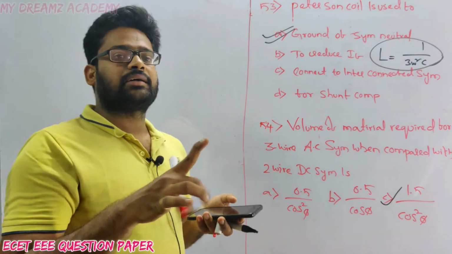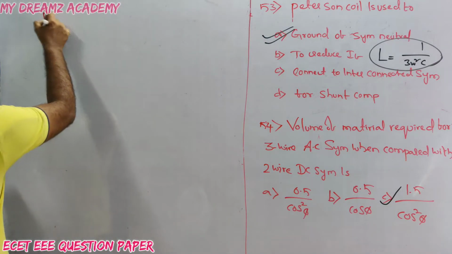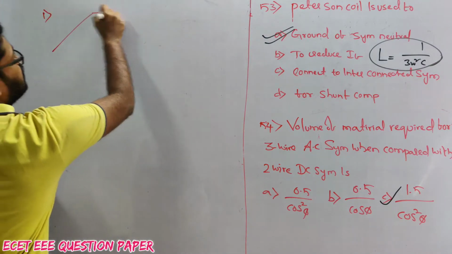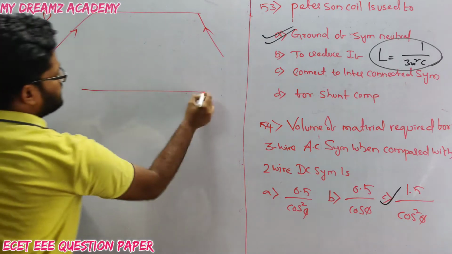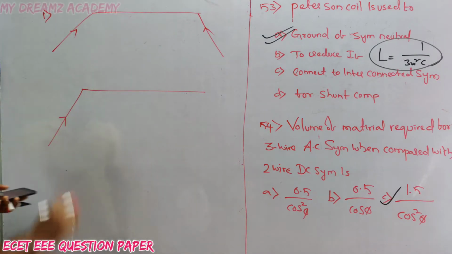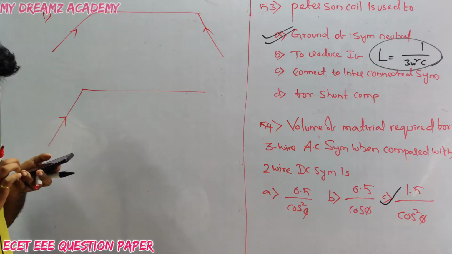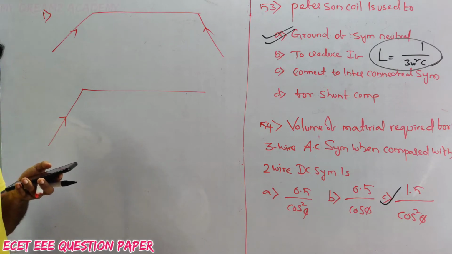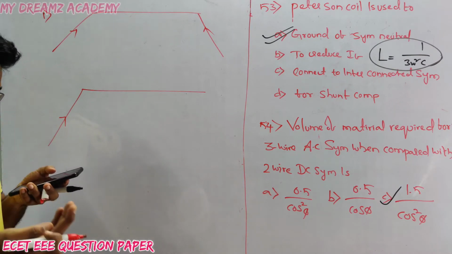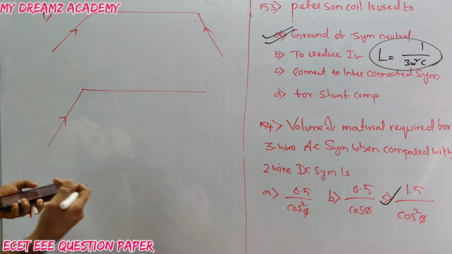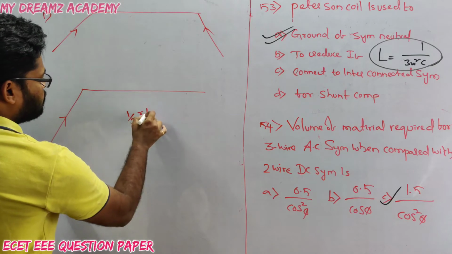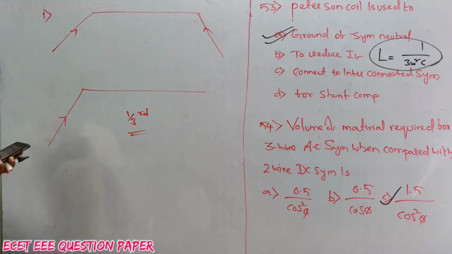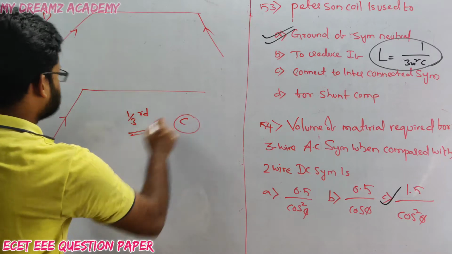In the first case we connect two ends with the same voltage, and in the second case we connect only one source. The drop at the midpoint will be 1/3 of the axial. So for this question, option C is correct.